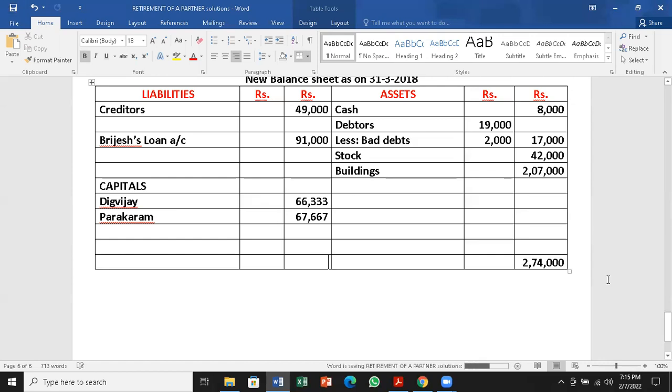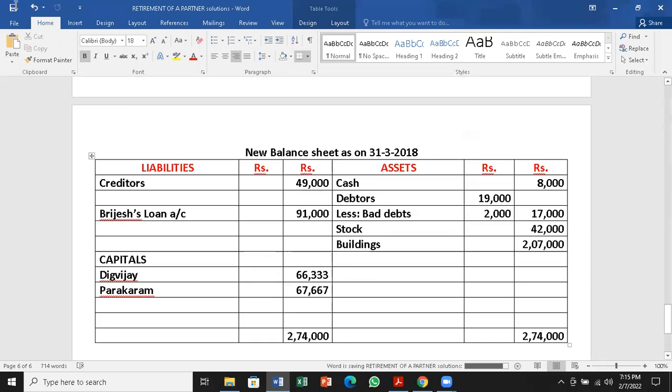Check on the liabilities side. Is it the same value or a different value? It's the same value, tallying, sir. That means the answer is right to some extent. Almost done, but there is a possibility a small mistake may have crept in, but that ensures at least you have not gone for a major wrong in the problem given.